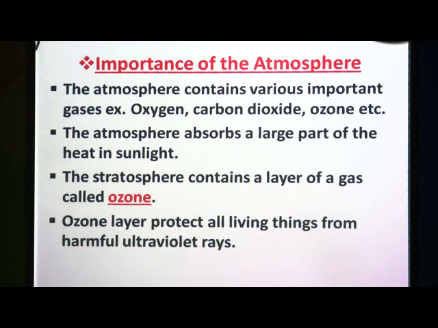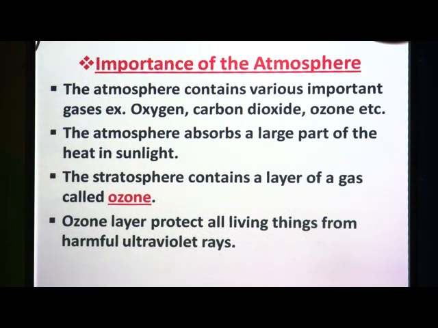If the atmosphere is not present, then the temperature on the earth will be very high, and it is prevented due to the atmosphere. And at night it retains heat and prevents the earth from getting freezing cold. That is also an important feature of the atmosphere. It protects us from the heat of the sunlight, and also it protects us from getting freezing cold.